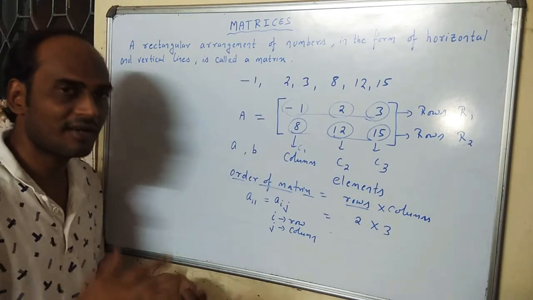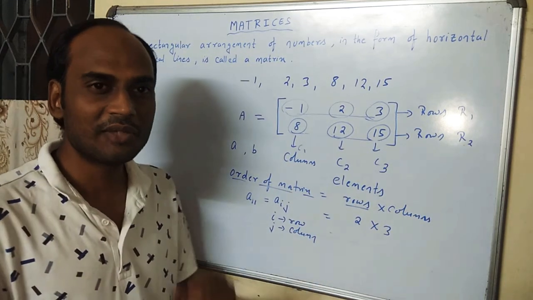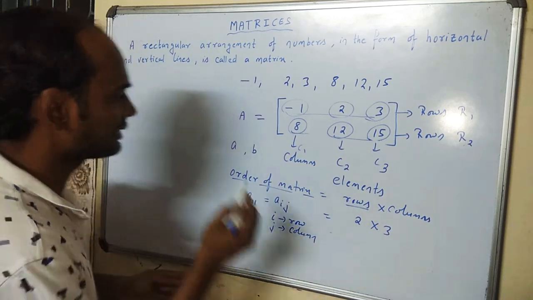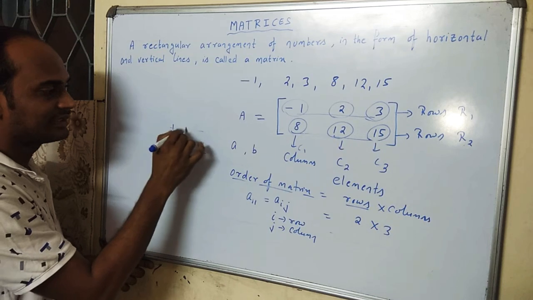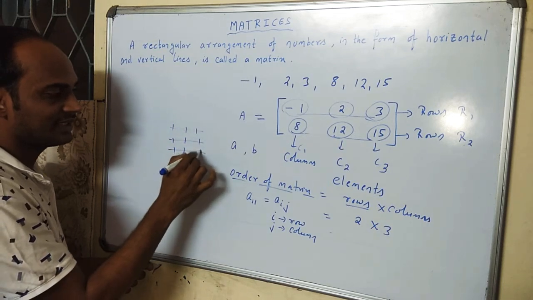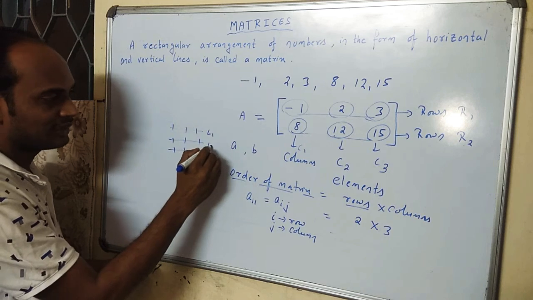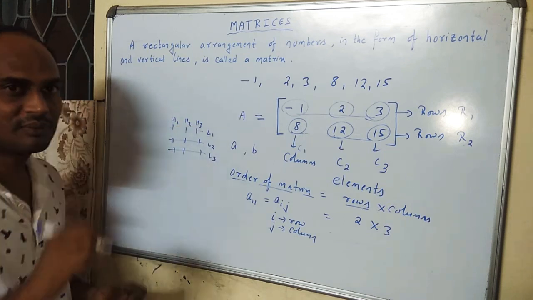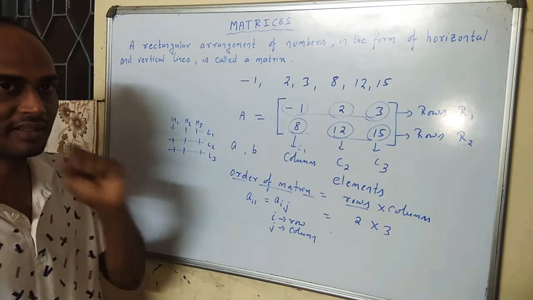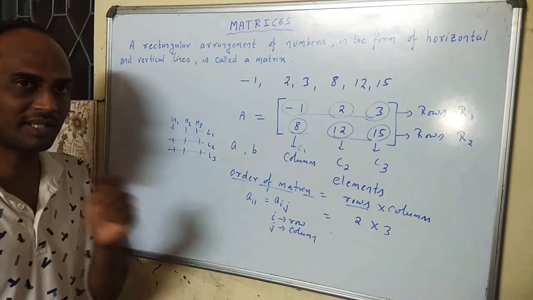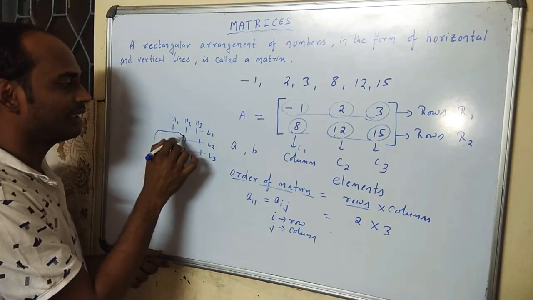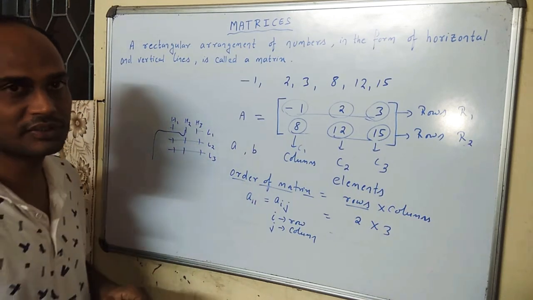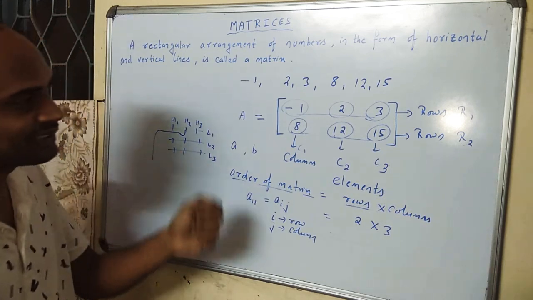Just like in our houses, suppose there is a line of houses. If you want to identify a house number, then we say that there are 3 lines, and in each line there are 3 houses present. This is line number 1, line number 2, line number 3. This is house number 1, house number 2 and house number 3. Suppose I want to give you a location, that a friend of mine is staying in house number 2 of line number 1. Then you will go to line number 1 and house number 2. So that means 2 things are required in order to exactly find the position of an element: first is the row number, second is the column number.